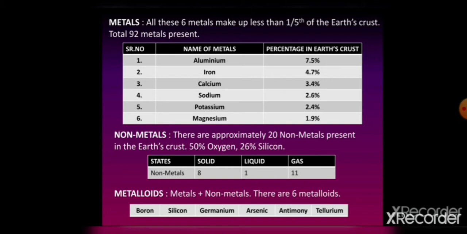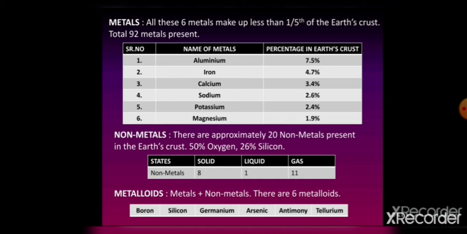As you can read in the tabulated values, aluminium metal occurs at 7.5%, iron metal 4.7%, calcium metal 3.4%, highly reactive sodium metal 2.6%, potassium metal 2.4% and magnesium metal 1.9%. These elements are present in their ore form.